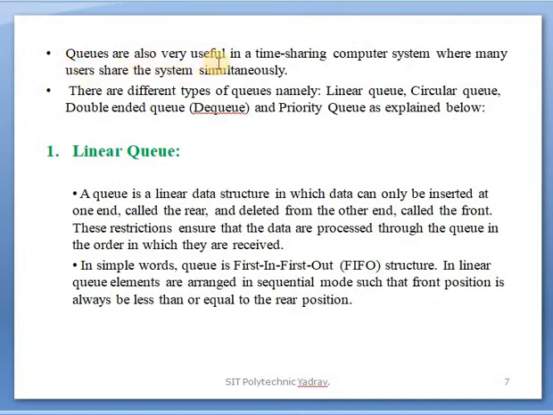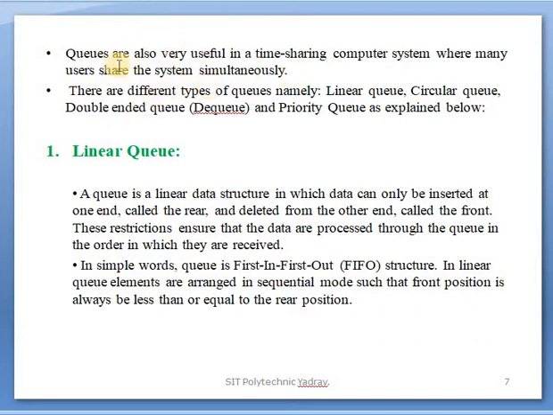Queues are also very useful in a time sharing computer system where many users share the system simultaneously. Okay, clear? It is in an operating system. Simultaneously means, for example, in a lab you use a number of systems at a time.